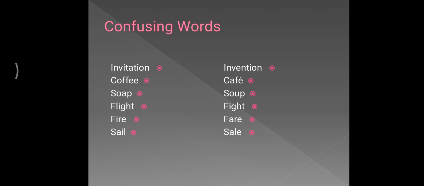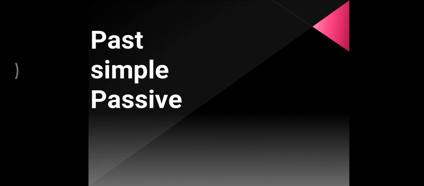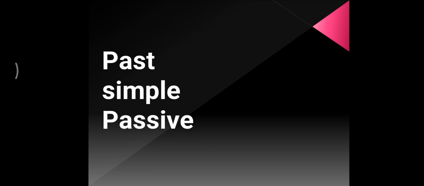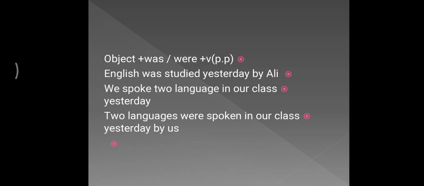After that, we will discuss together the past simple passive, the grammar. We talked about the grammar before as present simple passive, but today in Unit 17 we will talk about past simple passive.